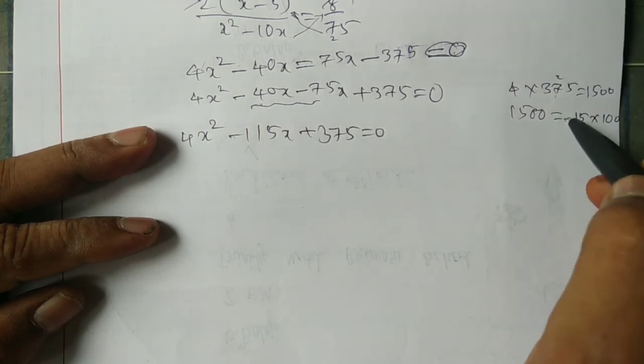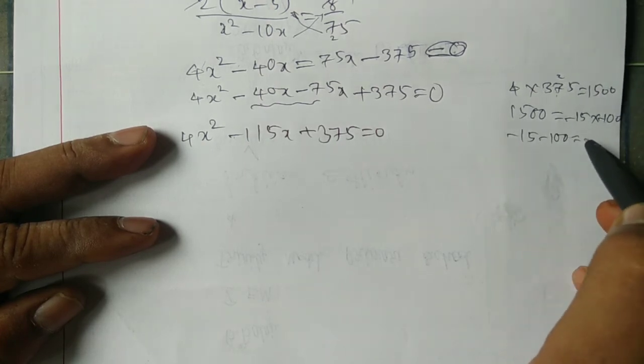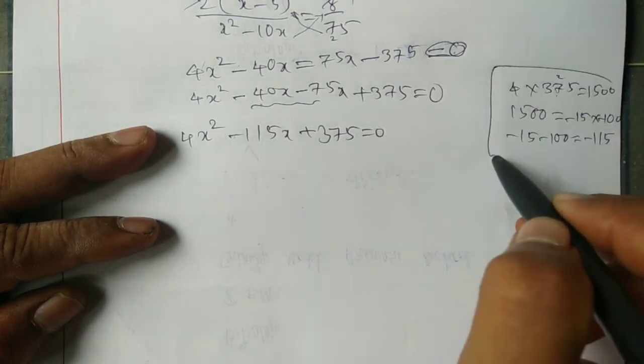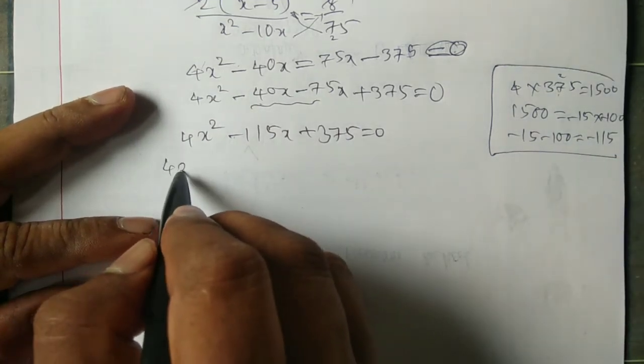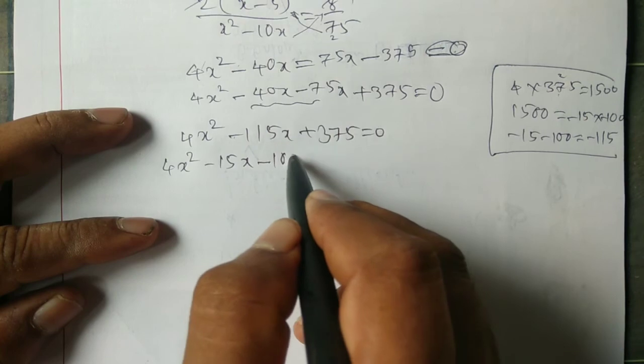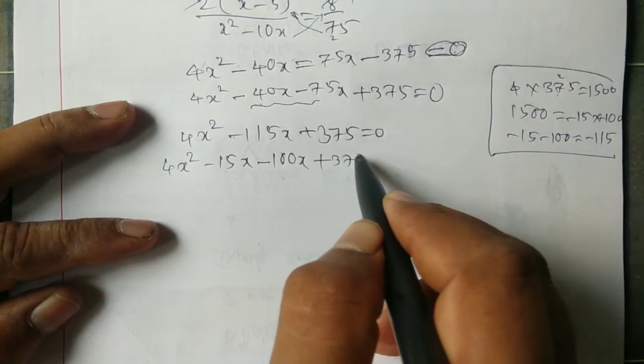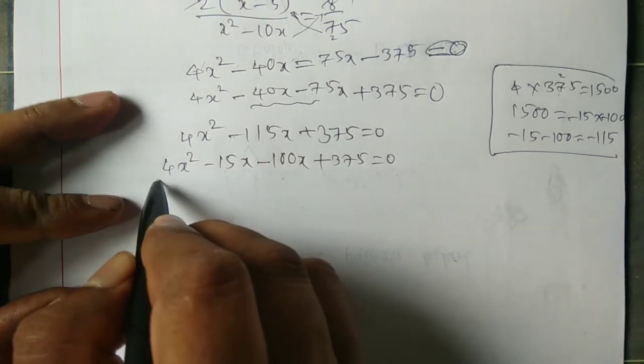We have to keep minus for these two numbers: minus 15 minus 100 is equal to minus 115. 4x square minus 15x minus 100x plus 375 is equal to 0.